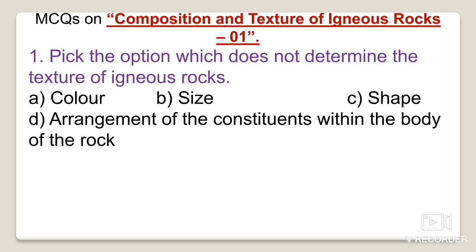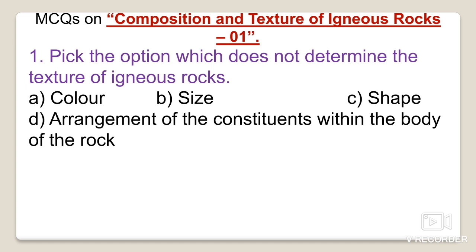In the study of texture, there are four important factors to be considered: the size of the grains, the degree of crystallization, the shape of the crystals, and the mutual relationship between the mineral grains. This is how you can elaborate the texture and its properties.